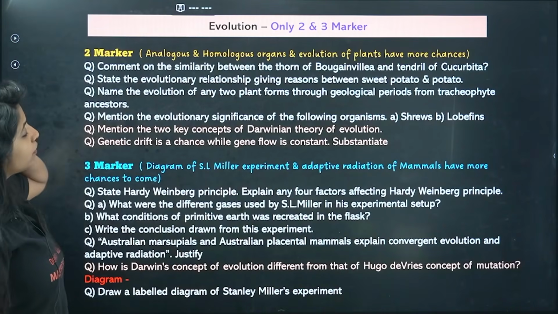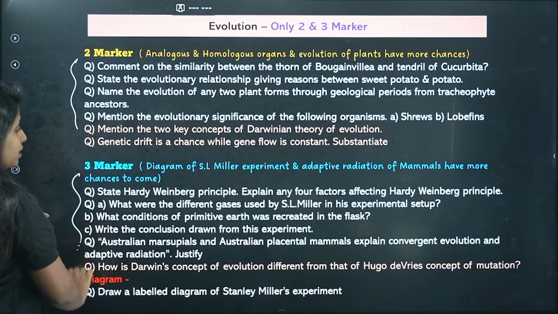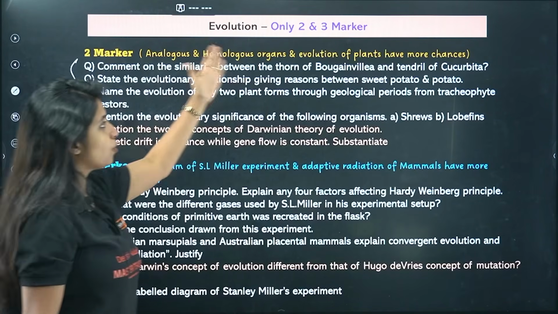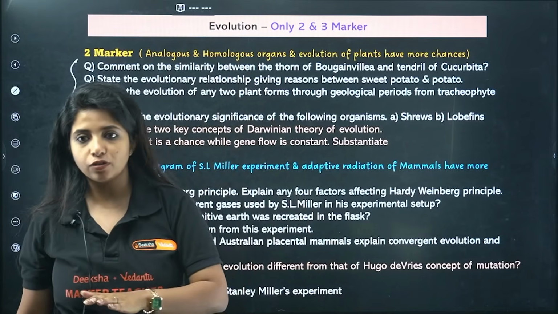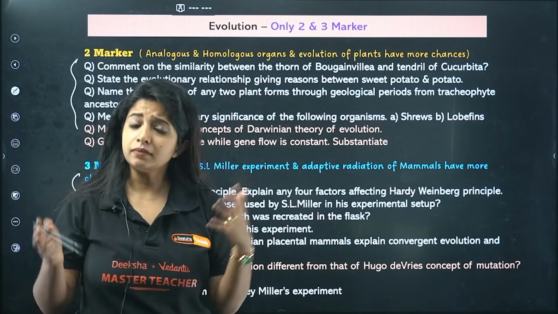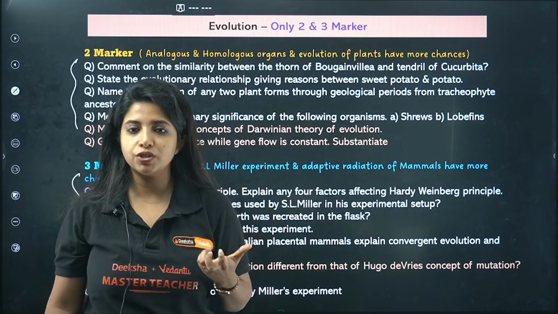Now going ahead, we have evolution, only 2 and 3 marker questions. Again, over here 2 marker is this, 3 marker is this. In 2 marker, analogous and homologous organs, each and every example. What is the example of a plant and animal analogous organ and things like that. Similarly for homologous also.